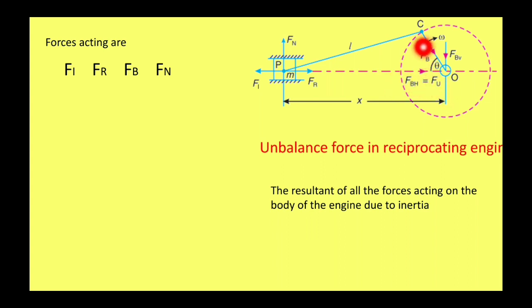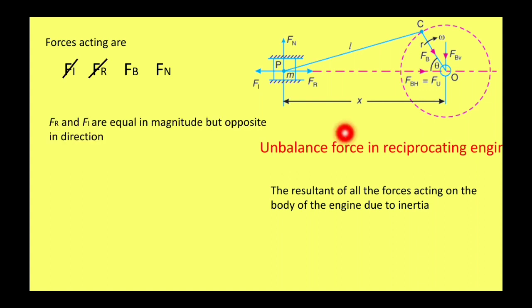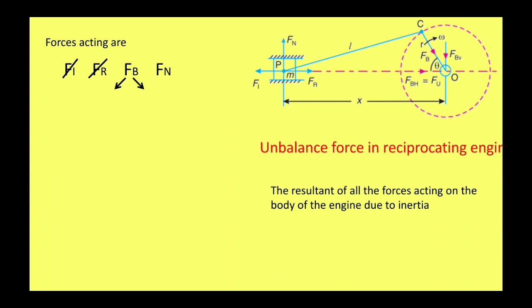This force is nothing but the centripetal force acting on the bearing of the crankshaft. Fr and Fi are equal in magnitude but opposite in direction, so these can be cancelled.